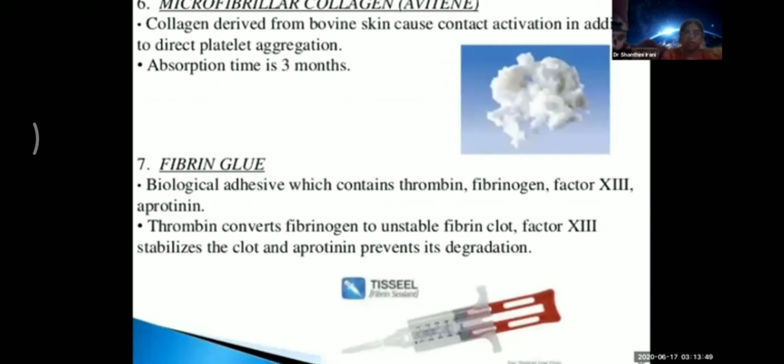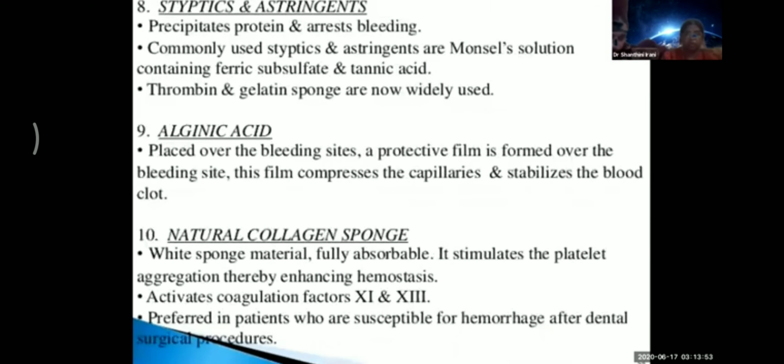We have fibrin glue also and microfibrillar collagen. Styptics and astringents are also used to stop the bleeding. These are all many methods of stopping, but the main ones I have told you. Next one.